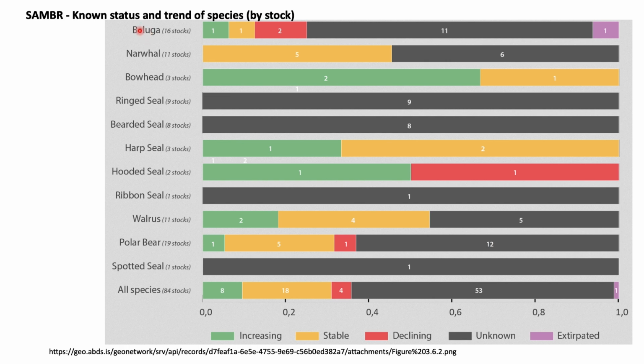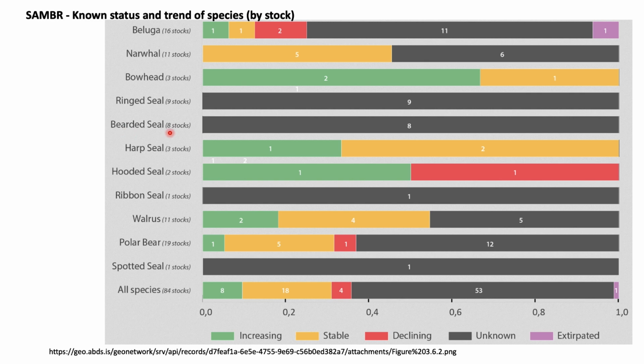So here are the known status and trends of the species. There are various stocks and species: beluga whale, narwhal, bowhead, ringed seal, and all the animals are given here. The green color means the population is increasing. Yellow means it is stable, red means it is declining, ash color means unknown, and pink means extirpated. So for the beluga whale, only one species is extirpated, but 11 species are unknown. We are currently not sure what change is happening.